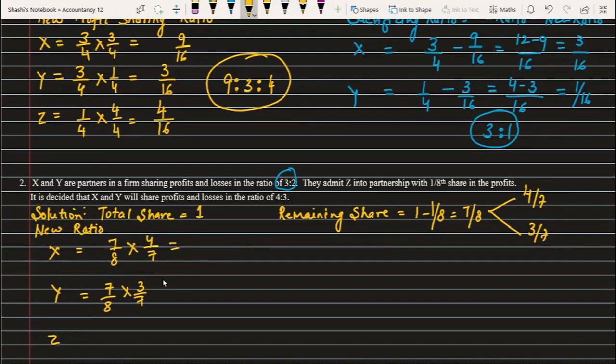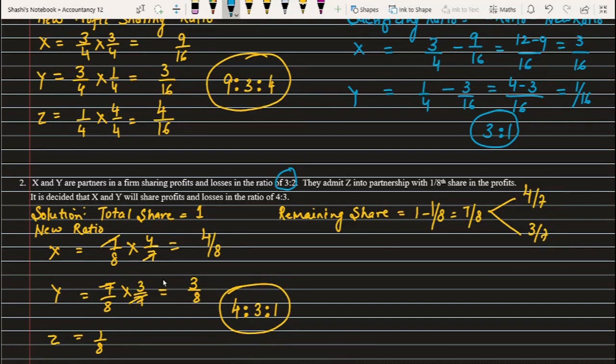Okay, so this way what I have here is 4 by 8, and this is 3 by 8, and here as I want to equate this, it's 1 by 8, the denominators are already the same, so I can say my ratio is now 4 is to 3 is to 1. This is my new profit sharing ratio.